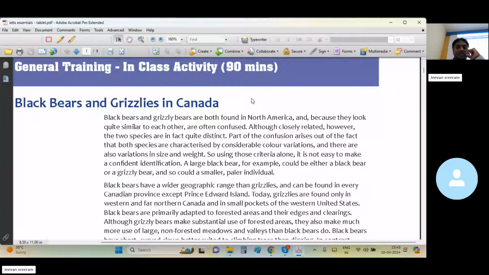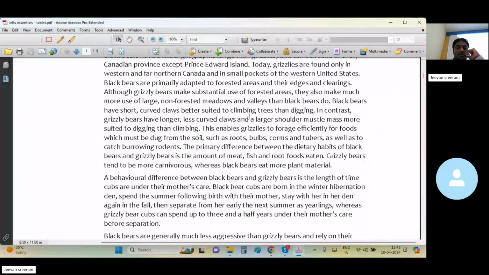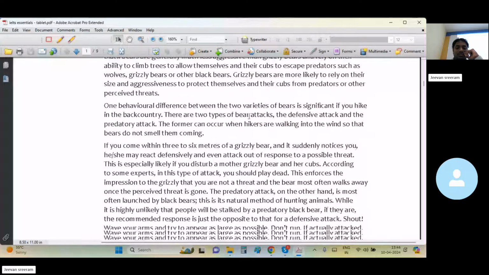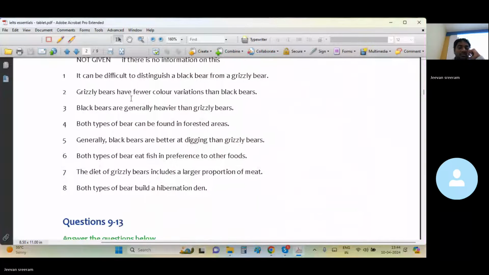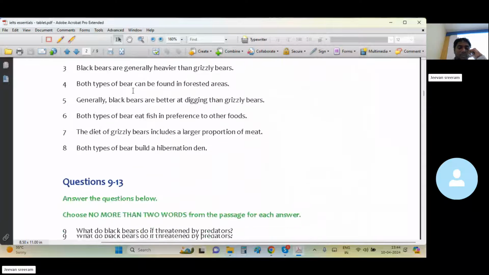Black bears and grizzlies in Canada. This is the passage we are going to work on. So yes, true, false, not given questions till the 8th one, right?